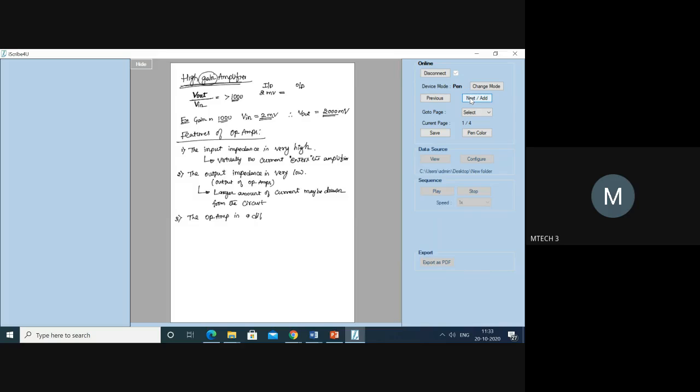The third point is that the op amp is a differential amplifier. Now, what is meant by differential? I am having two signals, V1 and V2.